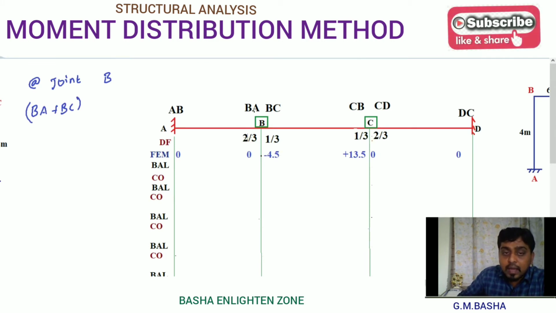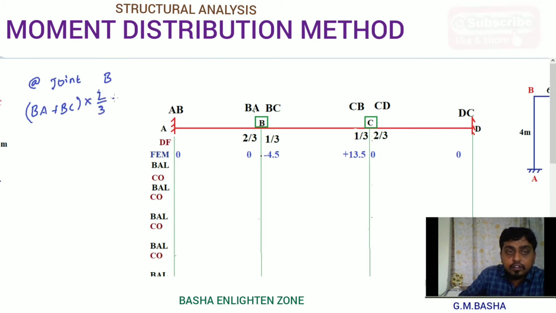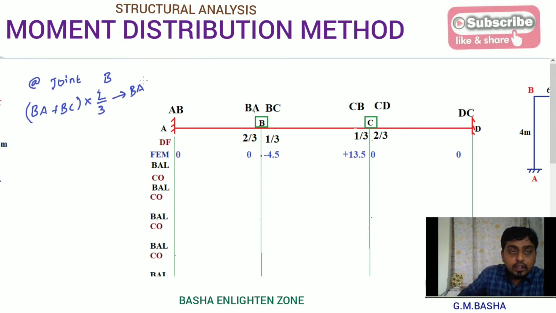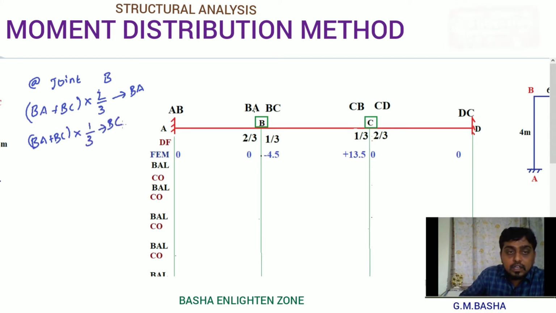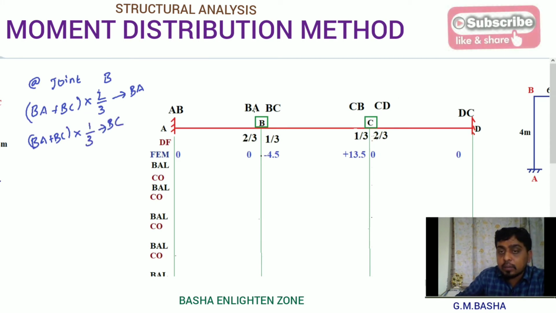Again, if I want the balancing moment at that particular joint for BA, I will multiply with that particular value, which is 2 by 3 for BA. Similarly, for BC, BA plus BC into that particular distribution factor, which is 1 by 3 for BC. Similarly, for CB, 1 by 3 into 13.50. Similarly, for CD, 2 by 3 into 13.50.